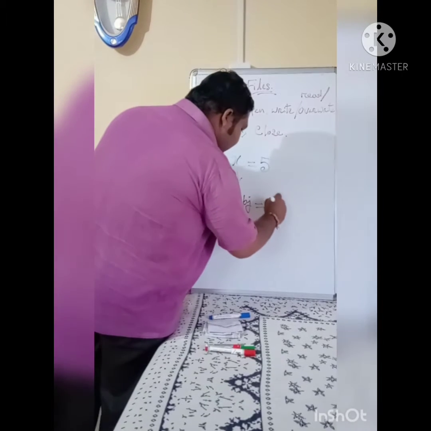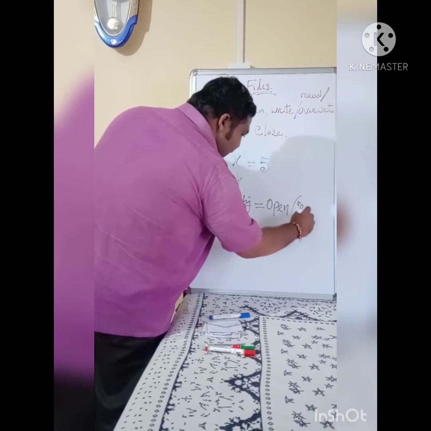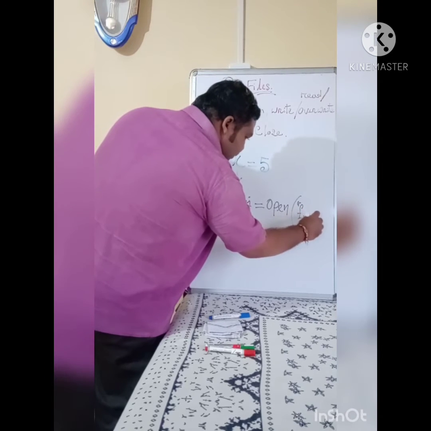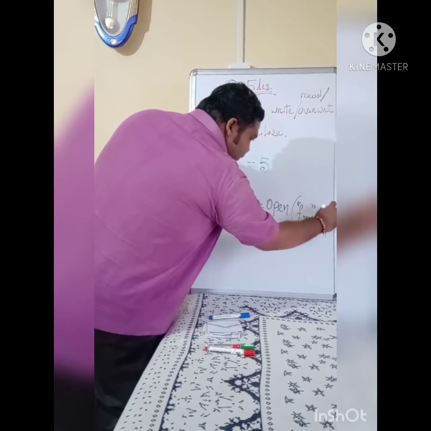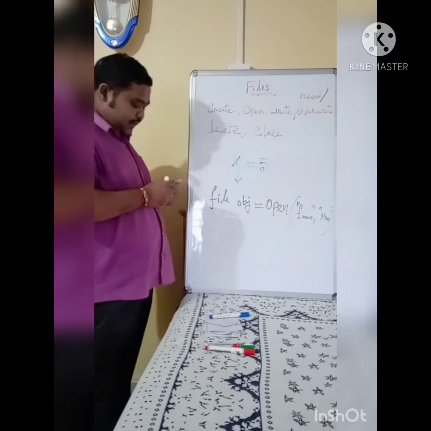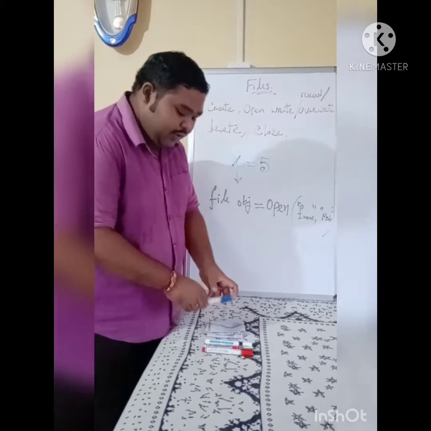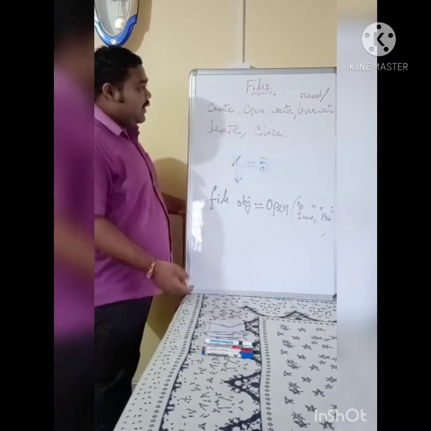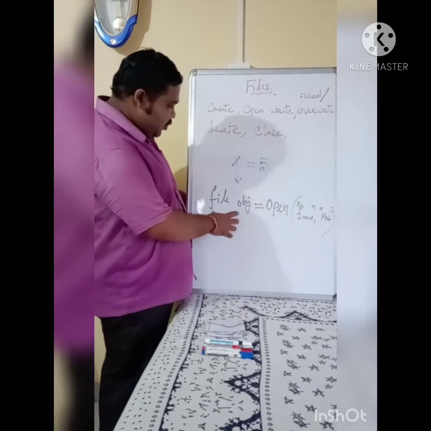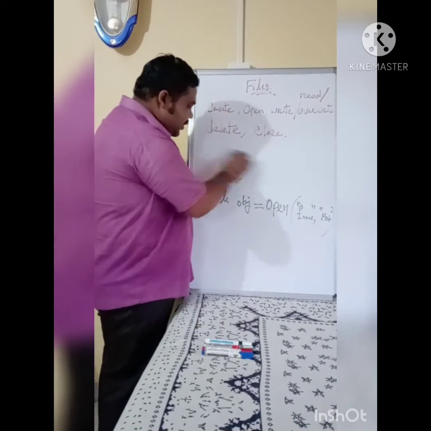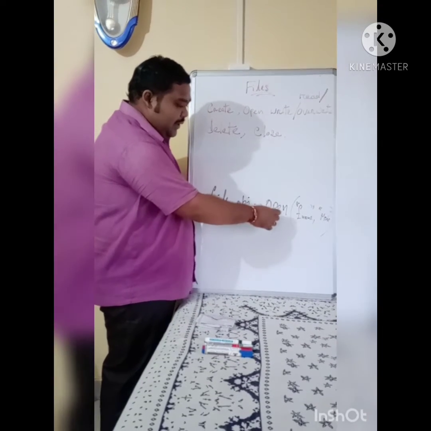File object equals open, file name, and mode, the access mode: in which mode you want to open it, either write mode or read mode. If you only want to open that particular file for reading, then R. If you want to write on it, W; append, A, like that. So this is the syntax for opening the file. We place open in the file object.